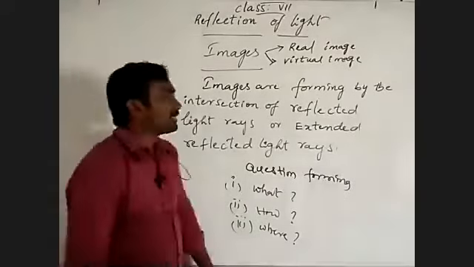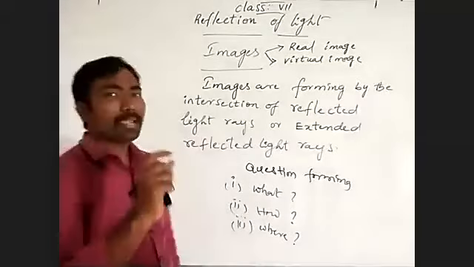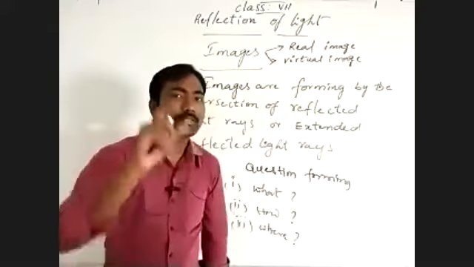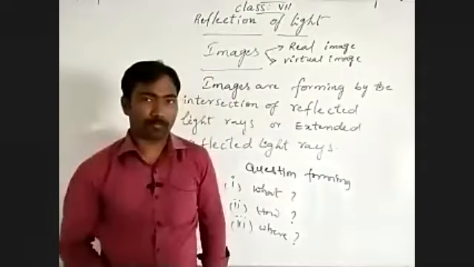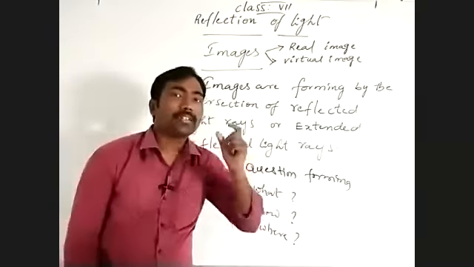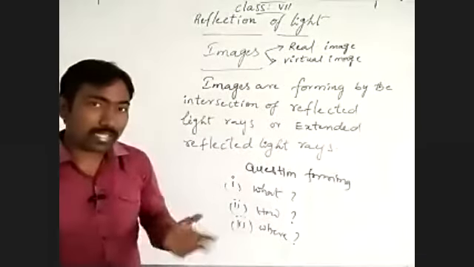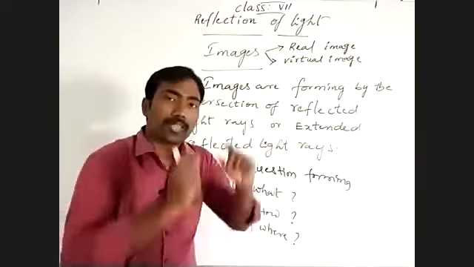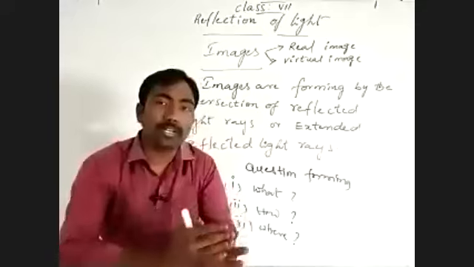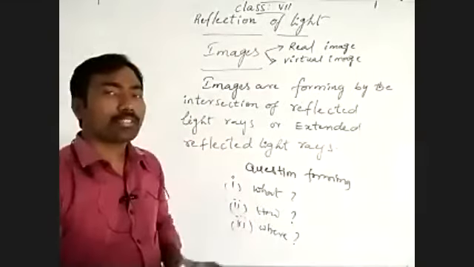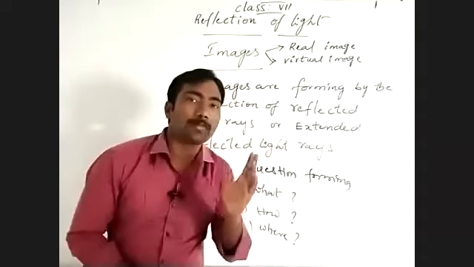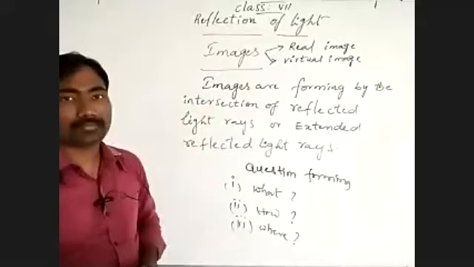What is a real image? The image which is formed on a screen. Otherwise, another definition: the image which is captured on a screen, or obtained on a screen.